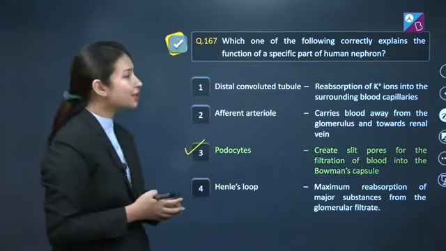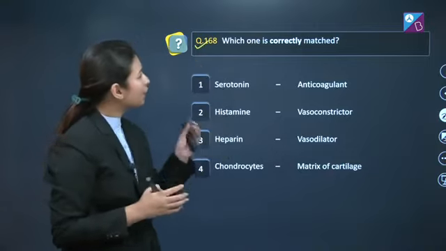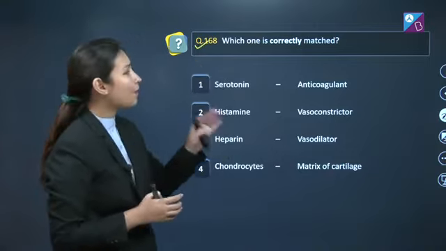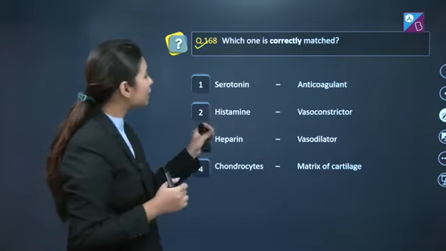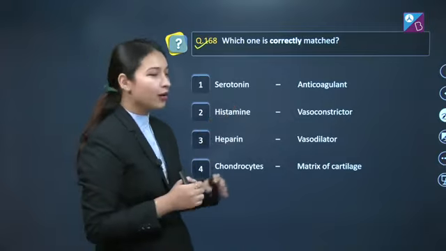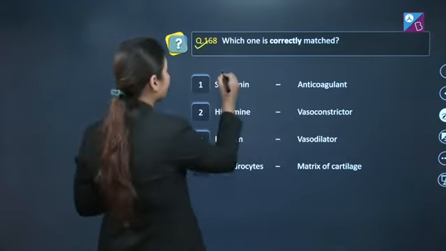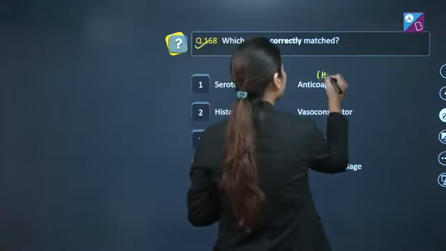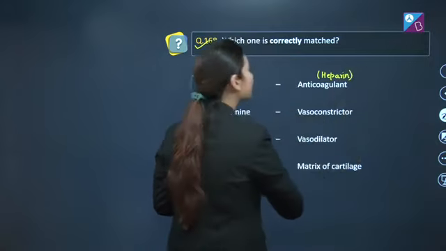Let's move on to next question, that is question number 168, which states which one is correctly matched. So let's see the options. First option is serotonin matched with anticoagulant. Now students, this match is incorrect, as heparin is anticoagulant, not serotonin.